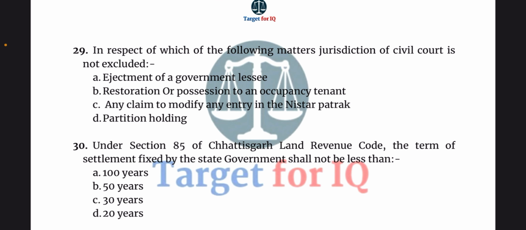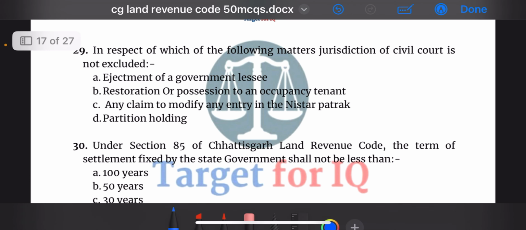Next question, in respect of which of the following matters jurisdiction of civil court is not excluded? The options are A. ejectment of a government lessee, B. restoration of possession to an occupancy tenant, C. any claim to modify any entry in the Nistar patrak or D. partition holding. The correct answer is option D.